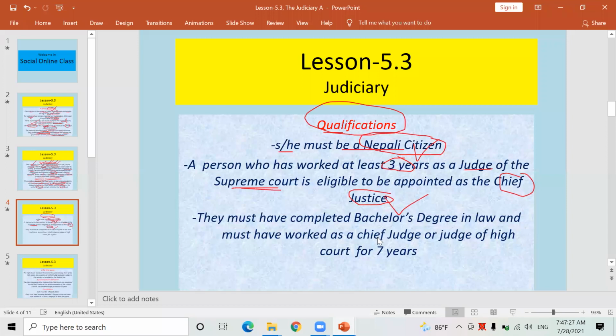Yes, another person can be there. Okay, someone working as a judge or lawyer of the district court can be appointed directly to the post of Chief Justice of the Supreme Court.